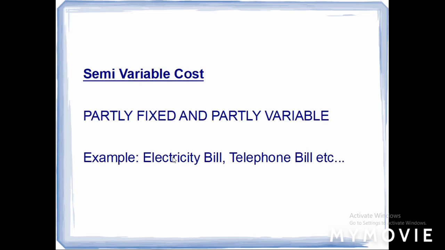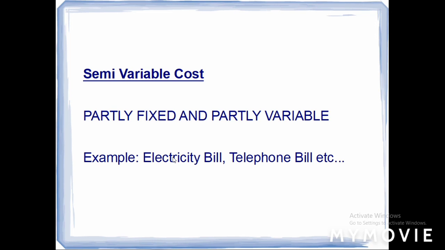The next type of cost is semi-variable cost. As the name says, it is partly fixed and partly variable. It involves both types of cost. For example, the electricity bill. When you take up the electricity bill, you can see that a part of the amount is fixed and a part is variable.